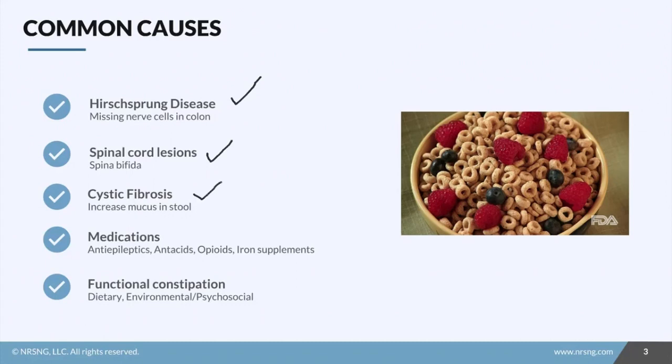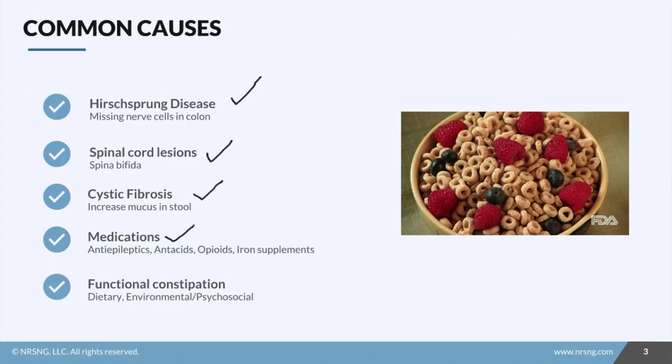Cystic fibrosis is also a cause of constipation that we see in kids, because CF causes a lot of issues with digestion and absorption of nutrients. There's going to be an increased amount of mucus in the stool, which can cause things to block up and become constipated. We also see medications as a common cause in kids, often in kids on anti-epileptic medications, especially if the child is also bedbound and isn't able to be active and help keep those bowels moving.